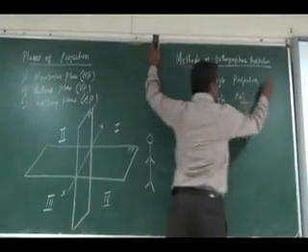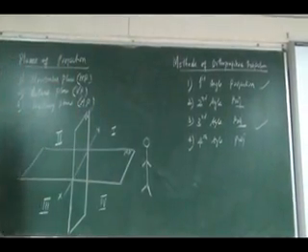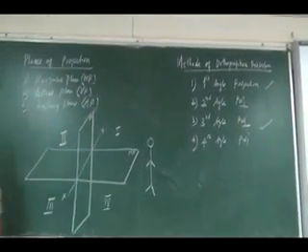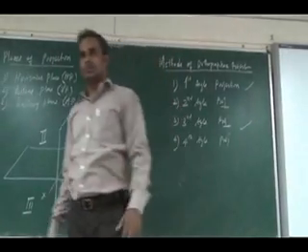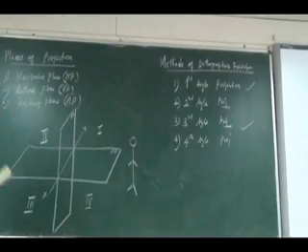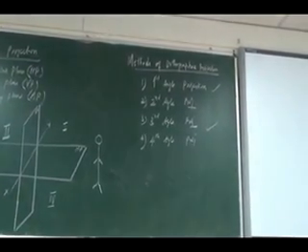Normally, first angle and third angle projection are followed. In our country we follow the first angle projection. Some other countries follow the third angle projection. Is it clear? Normally the second and fourth angle projections are not used. Why? We will see that.